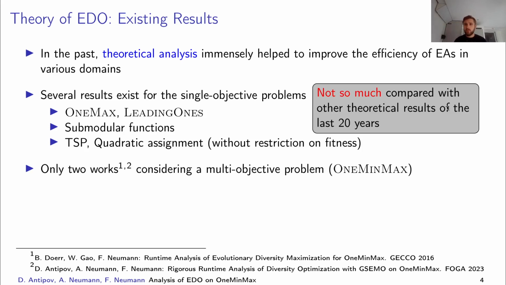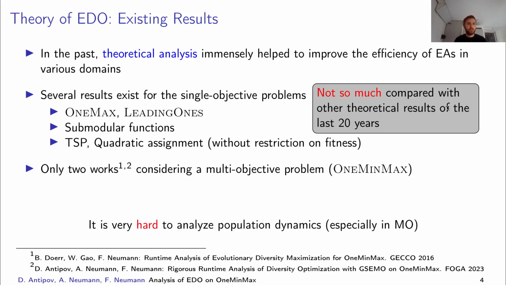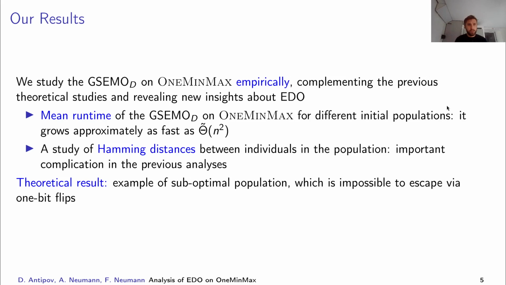It is not so much compared to how many theoretical works appeared in other domains of evolutionary computation, and the reason we have so few results is that it is really hard to analyze the population dynamics, and especially in multi-objective problems.